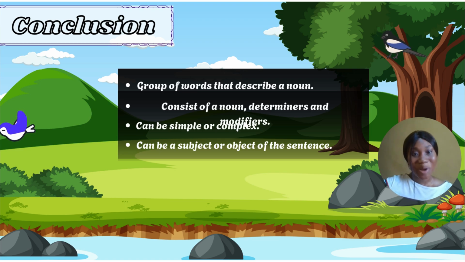And with that, we have come to the end of today's class. So I'm pretty sure you're able to identify noun phrases. You know and understand what noun phrases are. You can form your own sentences using noun phrases. I mean, we make use of noun phrases every time we try to talk about a person, animal, place, or thing.